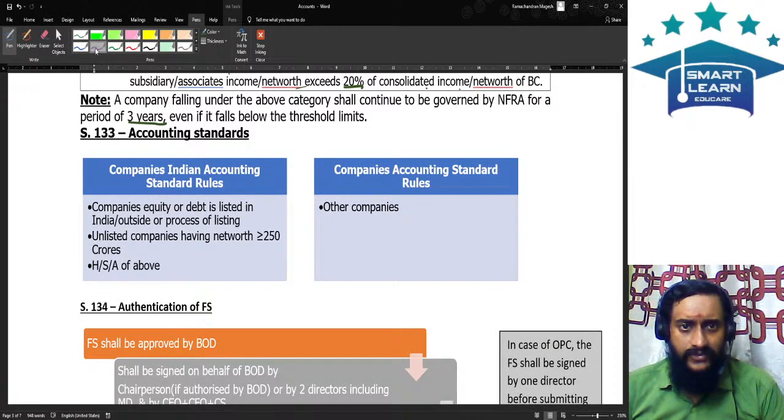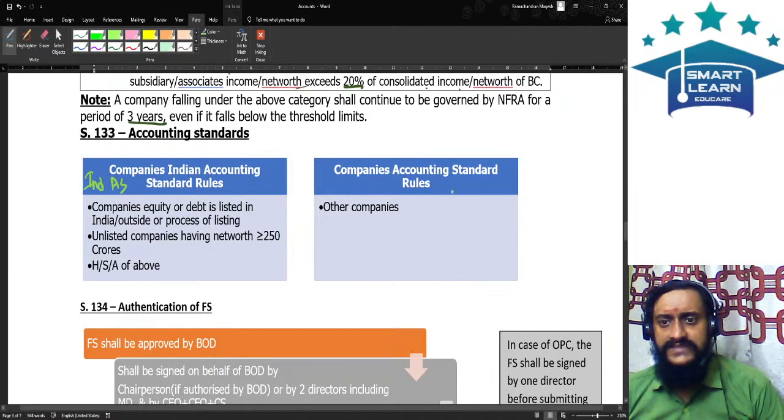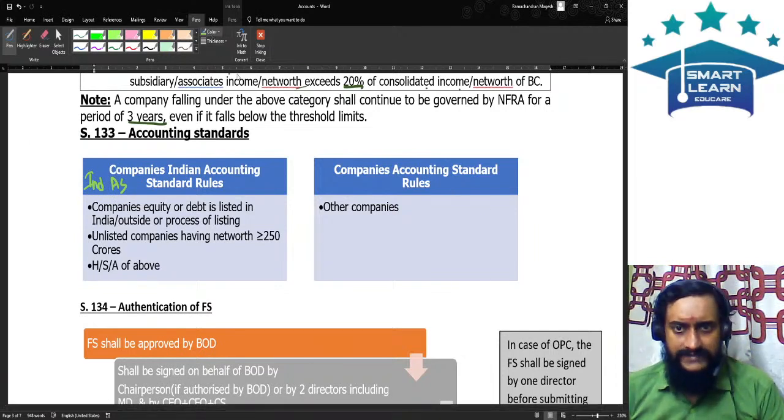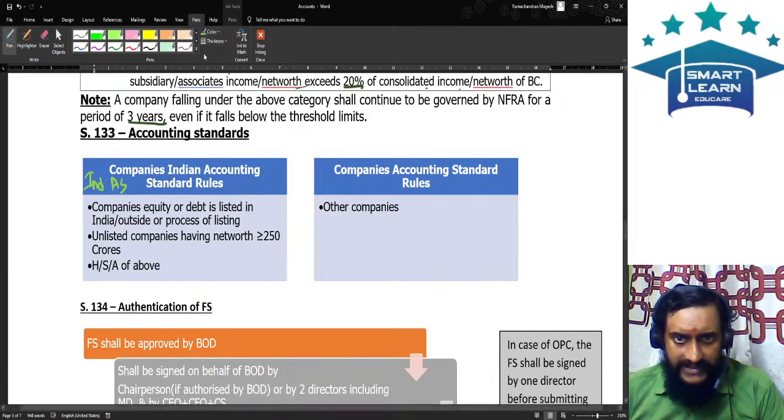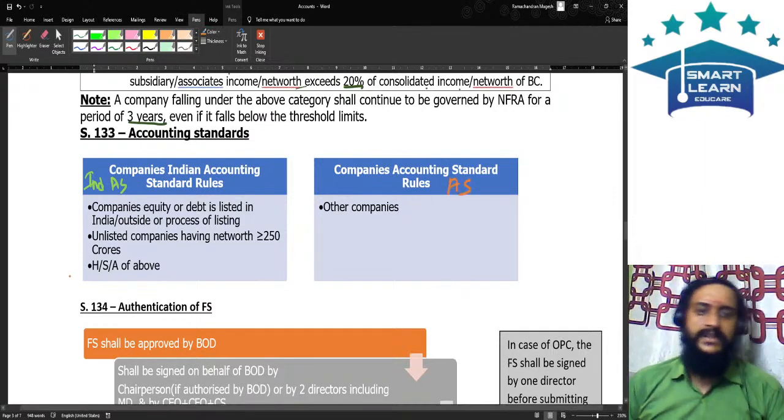So we are classifying these entities into two: those entities which are required to follow Ind AS, and those entities which are required to follow the normal AS.